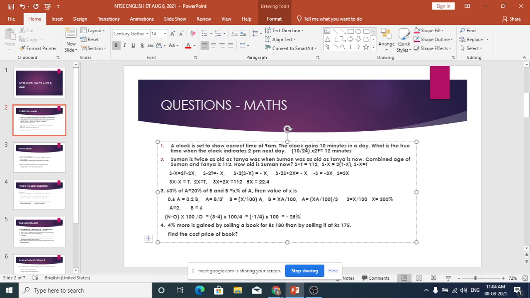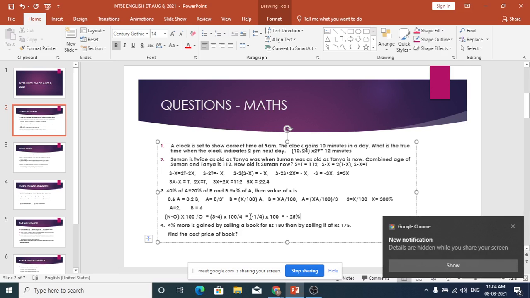From 4 it has come down to 3. That is equal to 25% reduction. That means minus 25%. How did we get this? New minus old into 100 divided by old. New is 3 idlis. Old is 4 idlis. So 3 minus 4 into 100 divided by old, that is 4. So that is equal to minus 25%. So this is one part of the story.